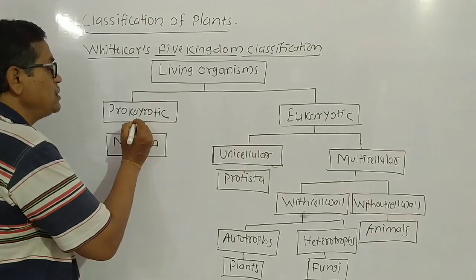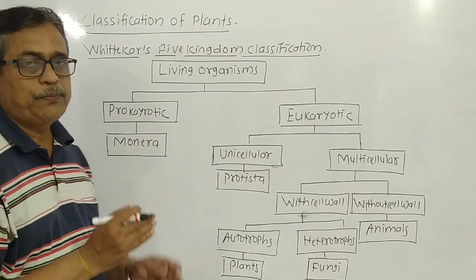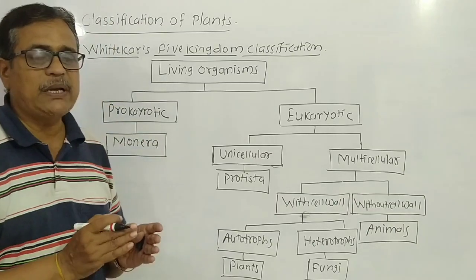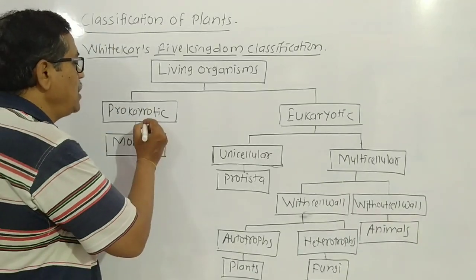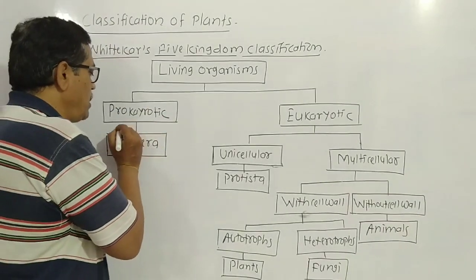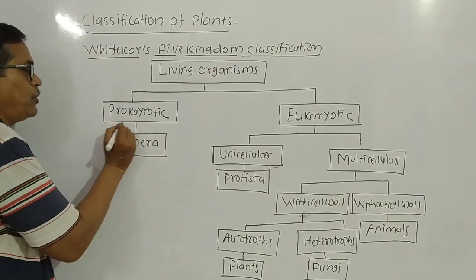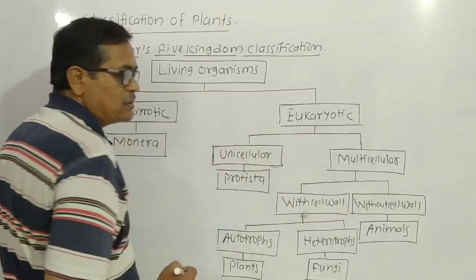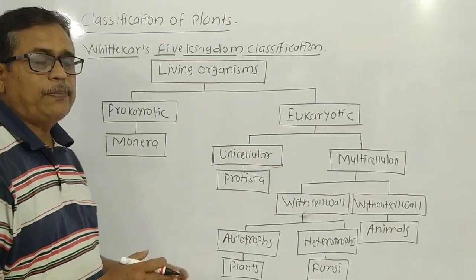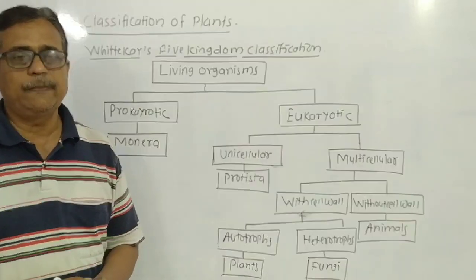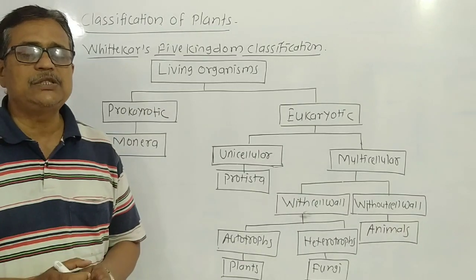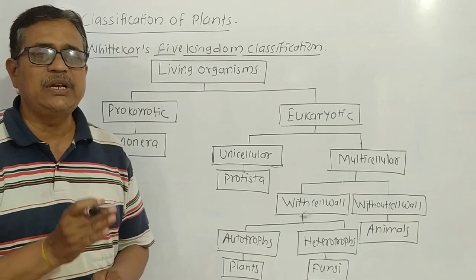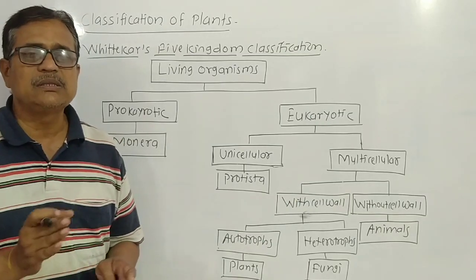Dear student, do you know what is meant by prokaryotic? Pro means very small. Depending upon the shape and size of the cell, there are two types of living organisms. One, prokaryotic organism, and secondly eukaryotic organism. Prokaryotic organism means a very small cell without a distinct nucleus and cell organelles.